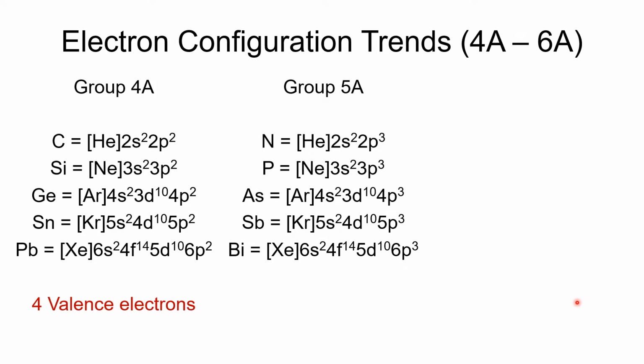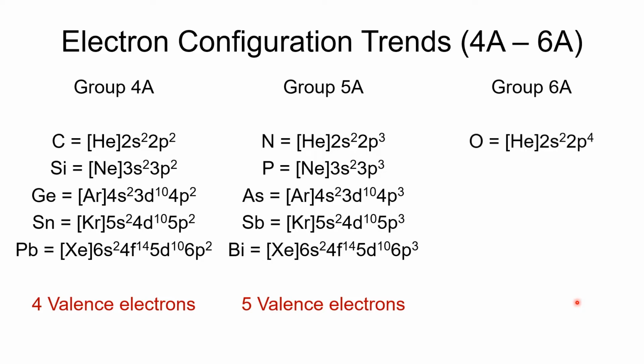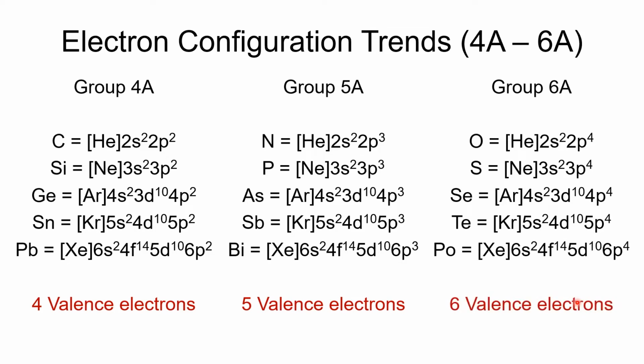All right. And then all the way down to bismuth, we'll see level 6, 6s2, and then 6p3 gives us 5 valence electrons for bismuth. All right, let's go to group 6. With group 6, we're going to have 6 valence electrons. Again, that shouldn't be a big surprise at this point. And so we have 6 valence electrons there.